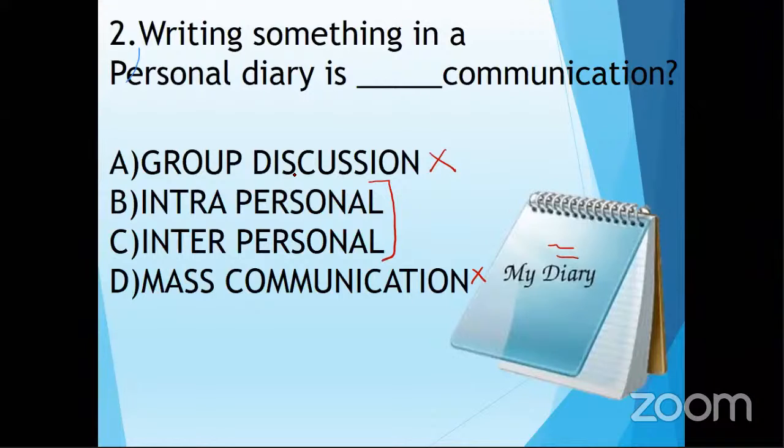But when participants are not countable, let's take an example. If news is going on the television, we don't know how many people are looking at the news, isn't it? So TV is an example of mass communication, and in group discussion, participants are countable.